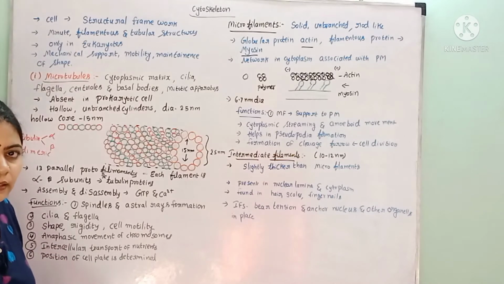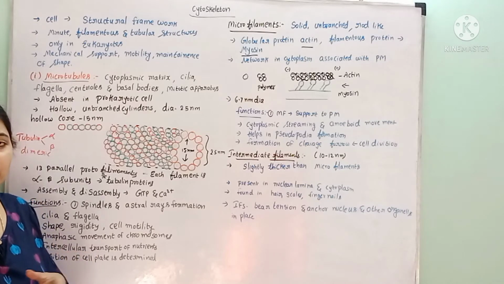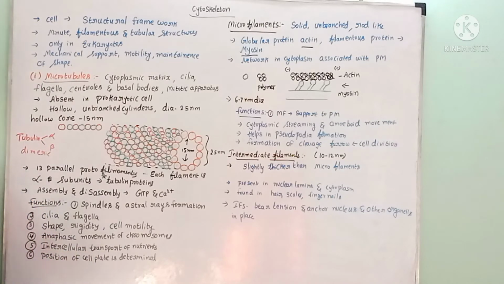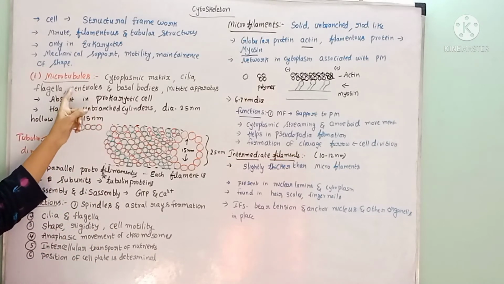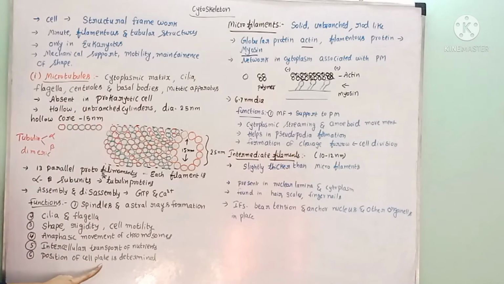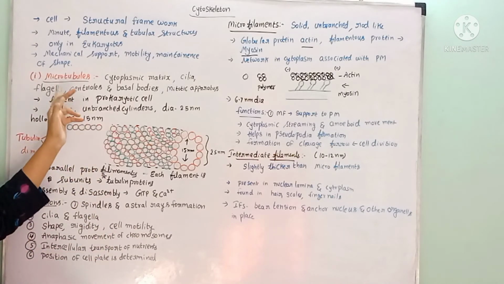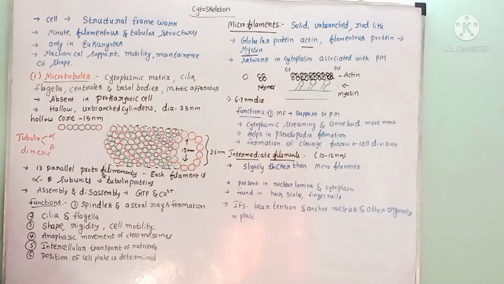So within the cell, there may be the supply of nutrients and ions required to the different cell organelles. For that transport, these microtubules are involved, and not only that, the position of the cell plate is also determined by the microtubules. The formation of the cell plate takes place during cell division, during the division of two cells. That is also determined by the microtubules only.